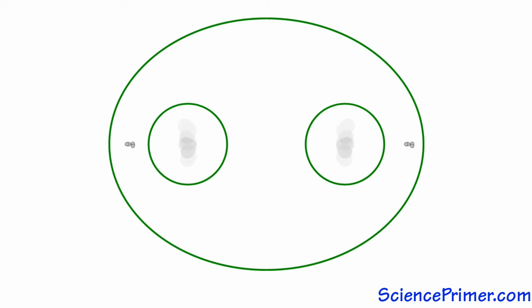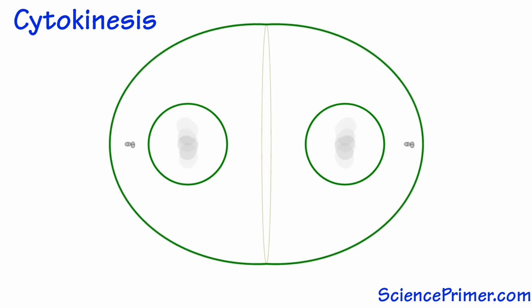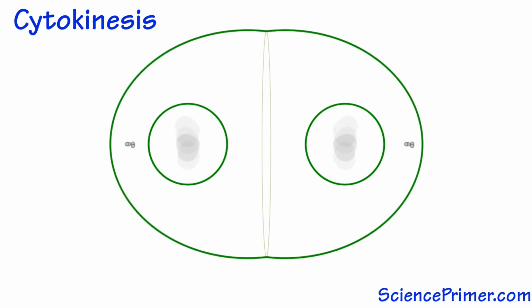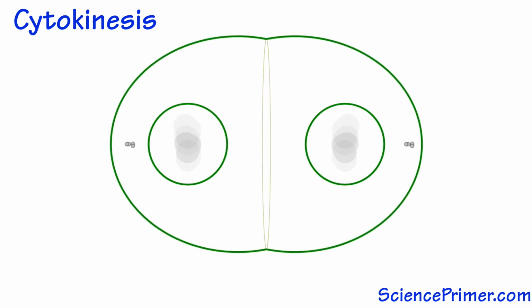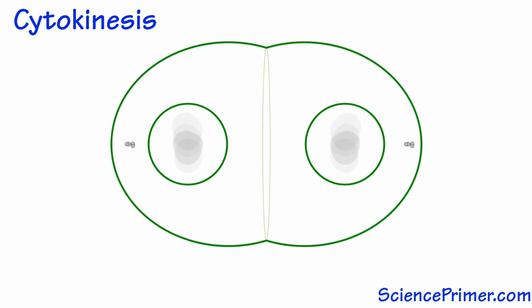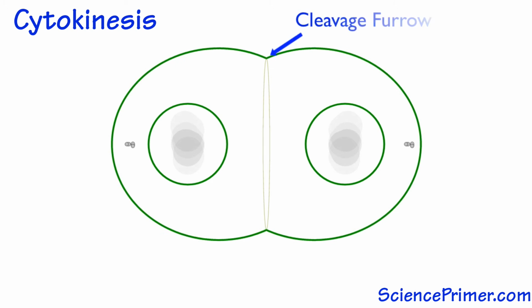In animal cells, this occurs through a process called cytokinesis. Cytokinesis ensures that one nucleus ends up in each daughter cell. During cytokinesis, a contractile ring of protein filaments forms around the cell membrane at the center of the cell. As the contractile ring begins to shrink, it pulls the cell membrane along with it. This forms a cleavage furrow.